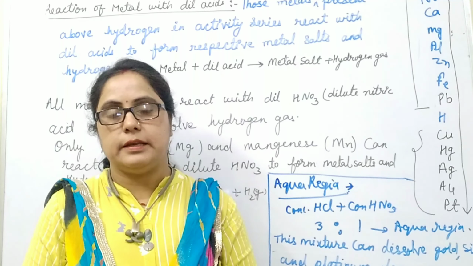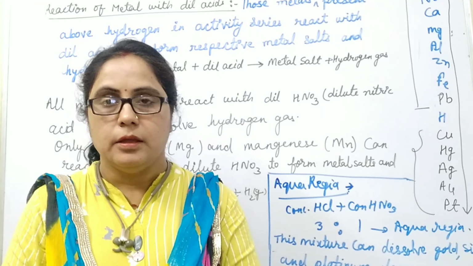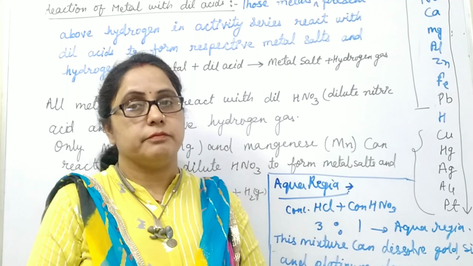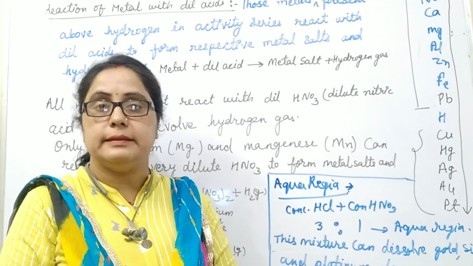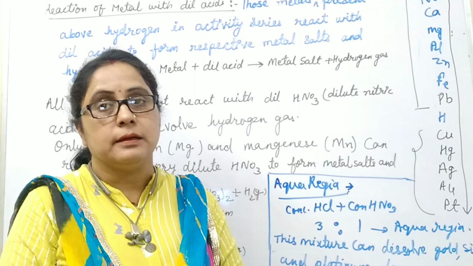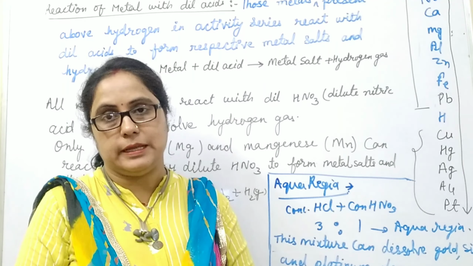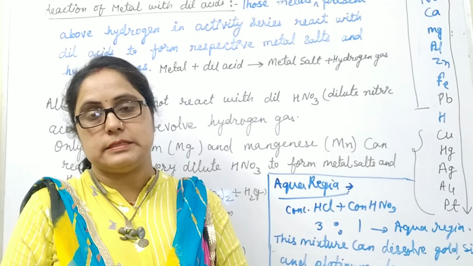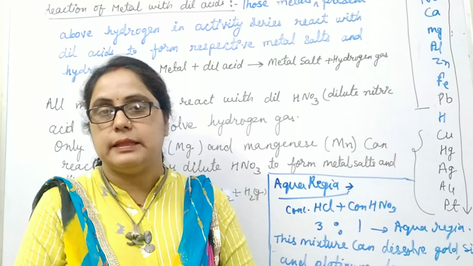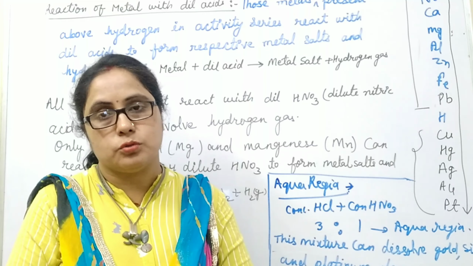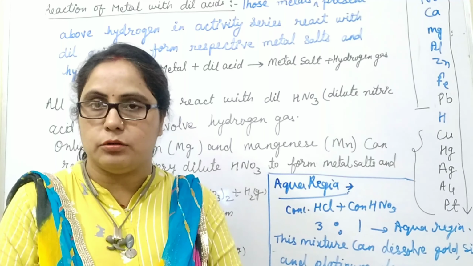Students, why do metals evolve hydrogen gas when they react with dilute acid? This is because when metals react with dilute acid, they release electrons, and these electrons are accepted by the H plus ion of the acid to form hydrogen gas. So this hydrogen gas is evolved in this reaction. While those which are low reactive are not able to lose electrons, so they do not reduce the H plus ion of the acid into hydrogen.